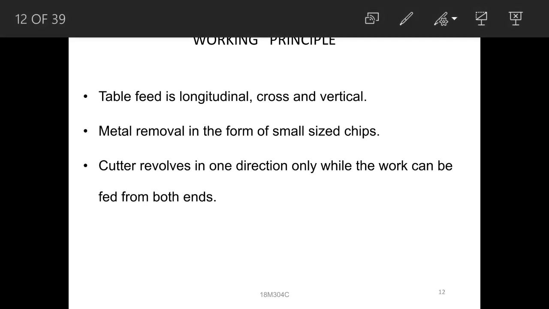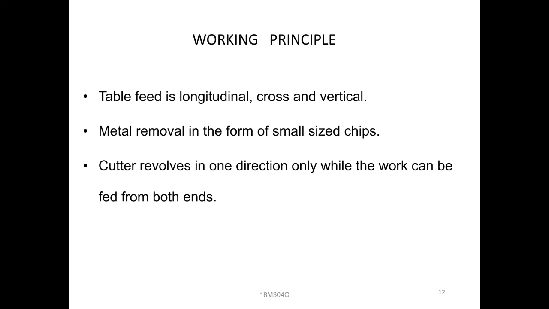Then next, what classifications are there? Generally we have four or five types of classifications. Four types of classifications are there. First one is the column and knee type. Second one is the fixed bed type. Next one is the planar type. Third one is the special purpose type of milling machines.